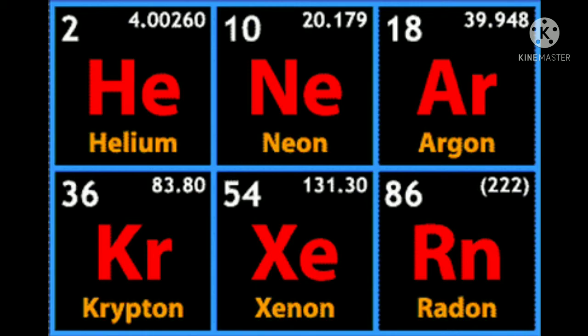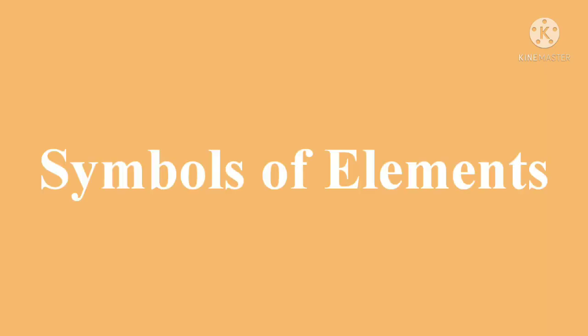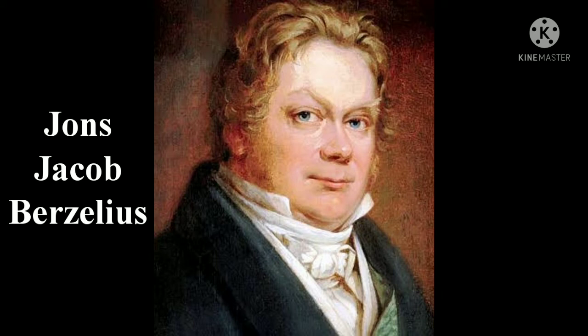Next we'll talk about the symbols of elements, how the symbols came about. Here is one scientist known as John Jacob Berzelius. He was a Swedish chemist and he introduced the present system of allotting the symbols of the elements. But nowadays IUPAC denotes the names and symbols of elements.